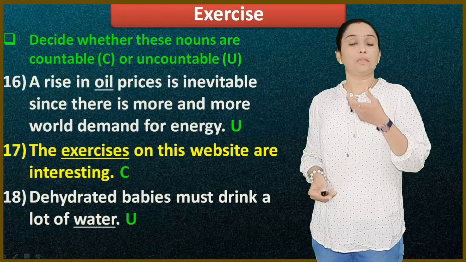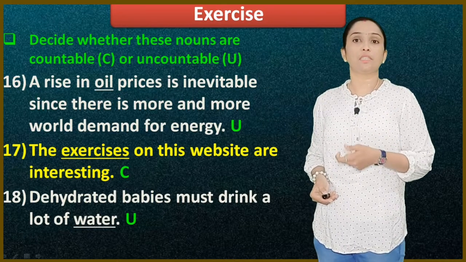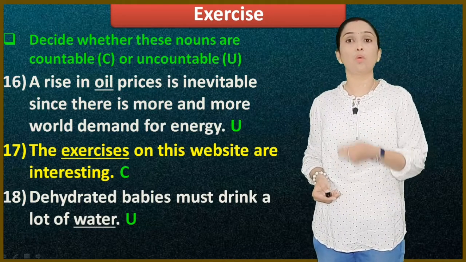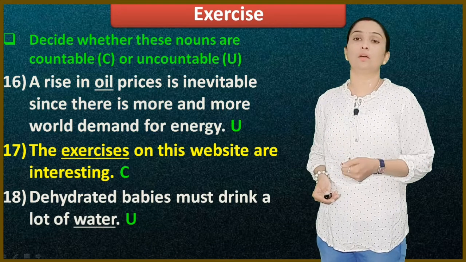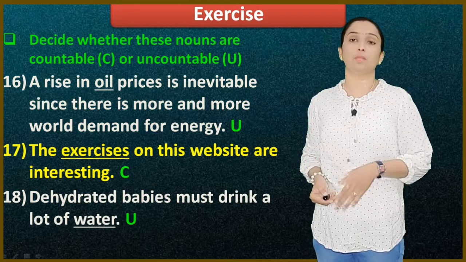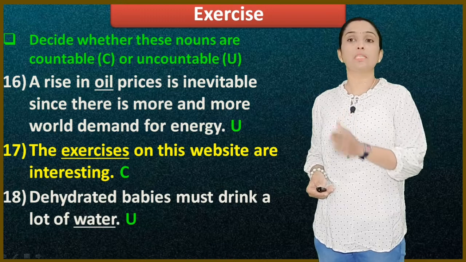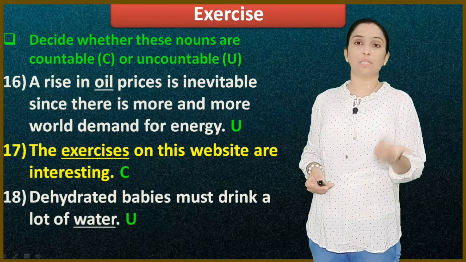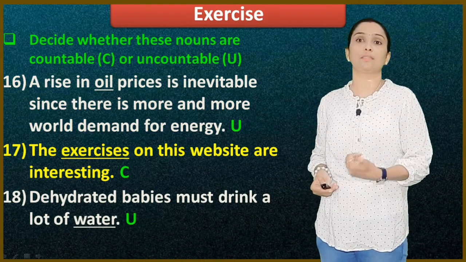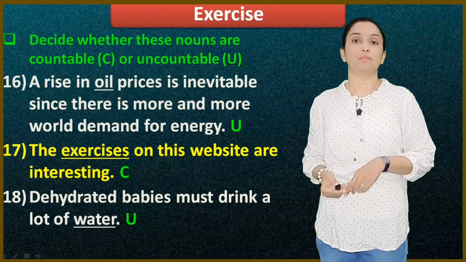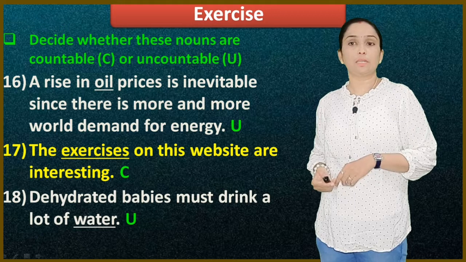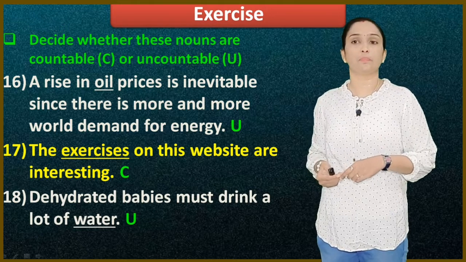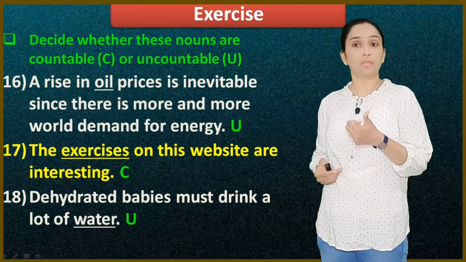Next, a rise in oil prices is inevitable since there is more and more world demand for energy. Oil, it's uncountable. The exercises on these websites are interesting. Exercises. I have completed 2 exercises. I have completed 1 exercise. So it is countable. Dehydrated babies must drink a lot of water. A lot of water, water comes to the uncountable noun.